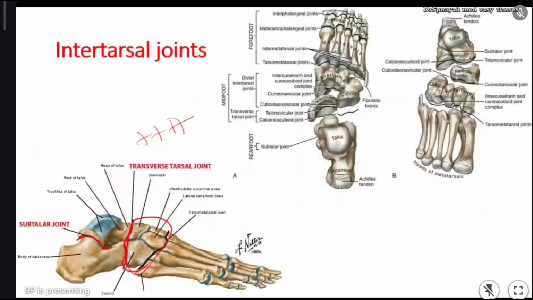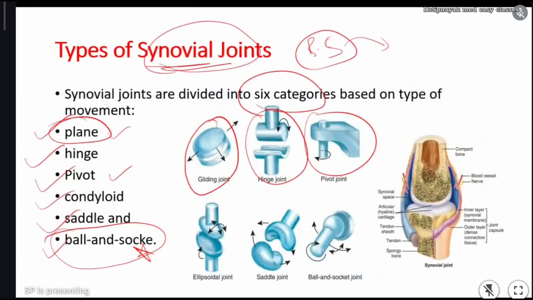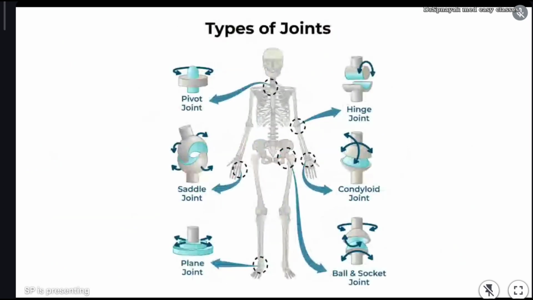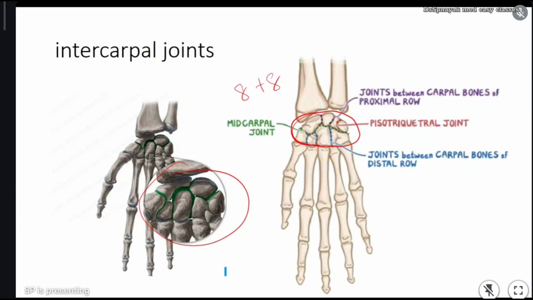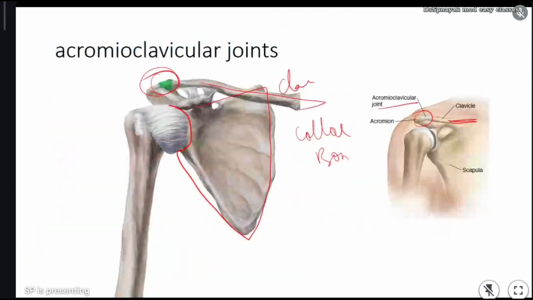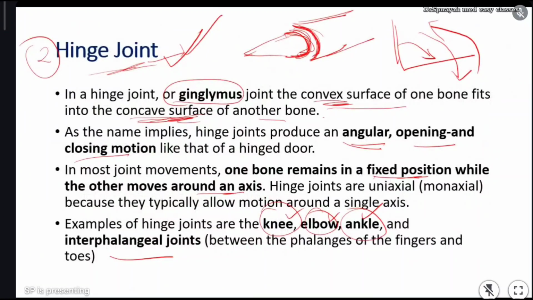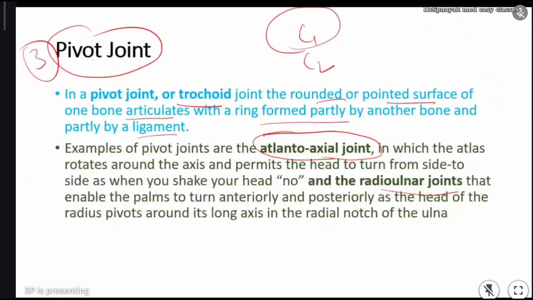So let's revise synovial joints. How many types do we have in synovial joint? Planar, hinge joint, pivot joint, condyloid joint, saddle joint, and ball and socket joint. In planar joints we have always seen intercarpal and intertarsal. Remember, sternoclavicular is also planar only. And next is hinge joint, and then pivot joint.